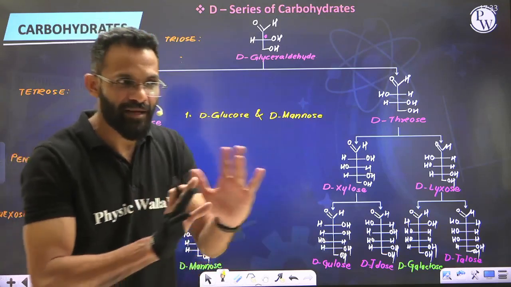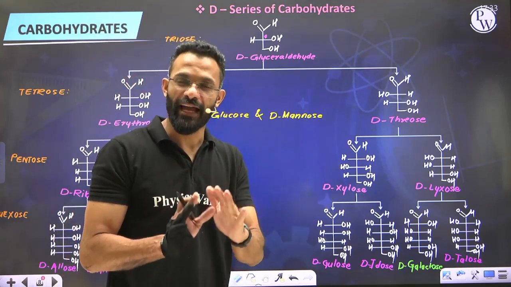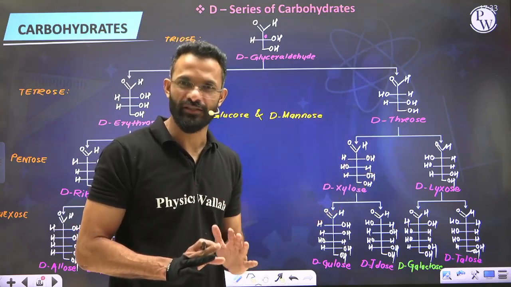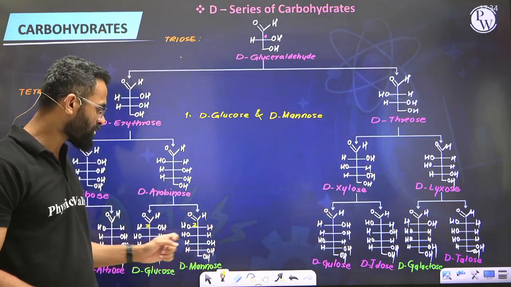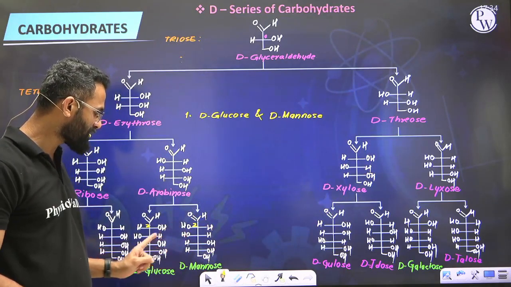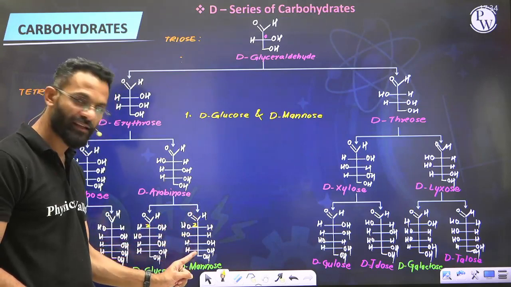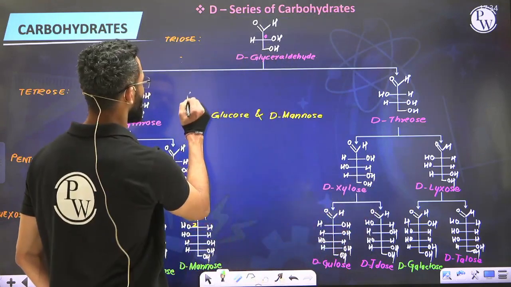Well, what is that hemiacetal carbon? You haven't learned it yet. You will be learning it in the next class. But as of now, in the definition, we'll add it. When you learn something called an anomer, you'll come across this term. As of now, D-glucose and D-mannose are a pair of diastereomers which differ in their configuration only at one chiral carbon out of many. So such isomers are regarded as epimers.